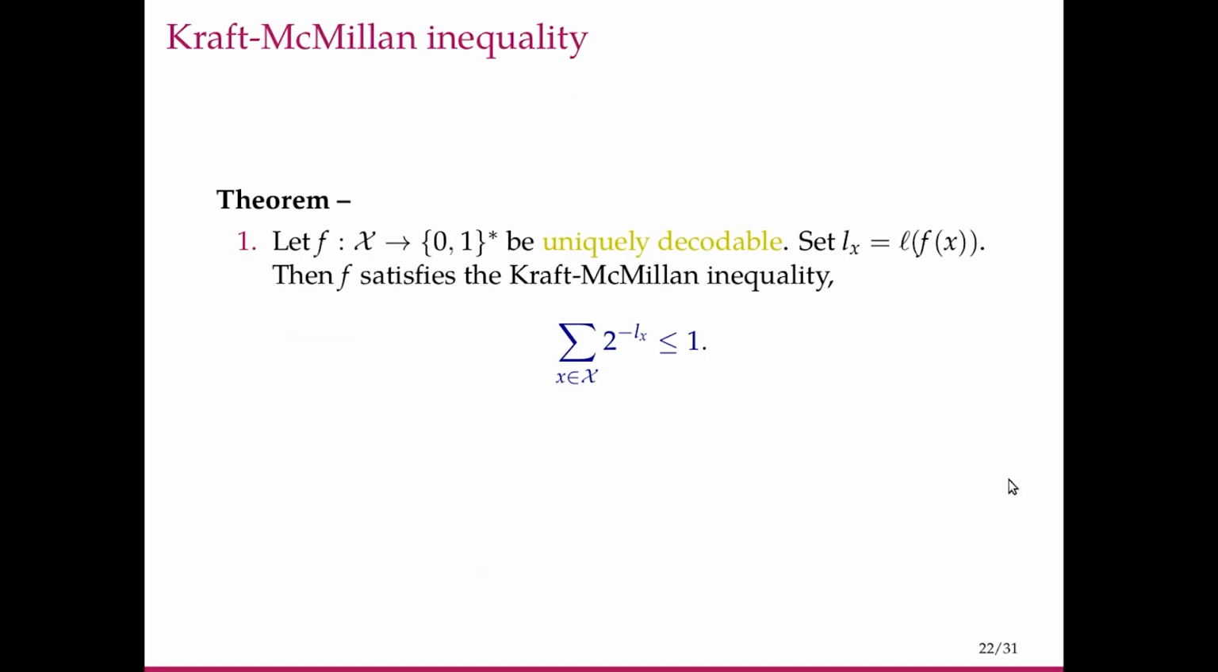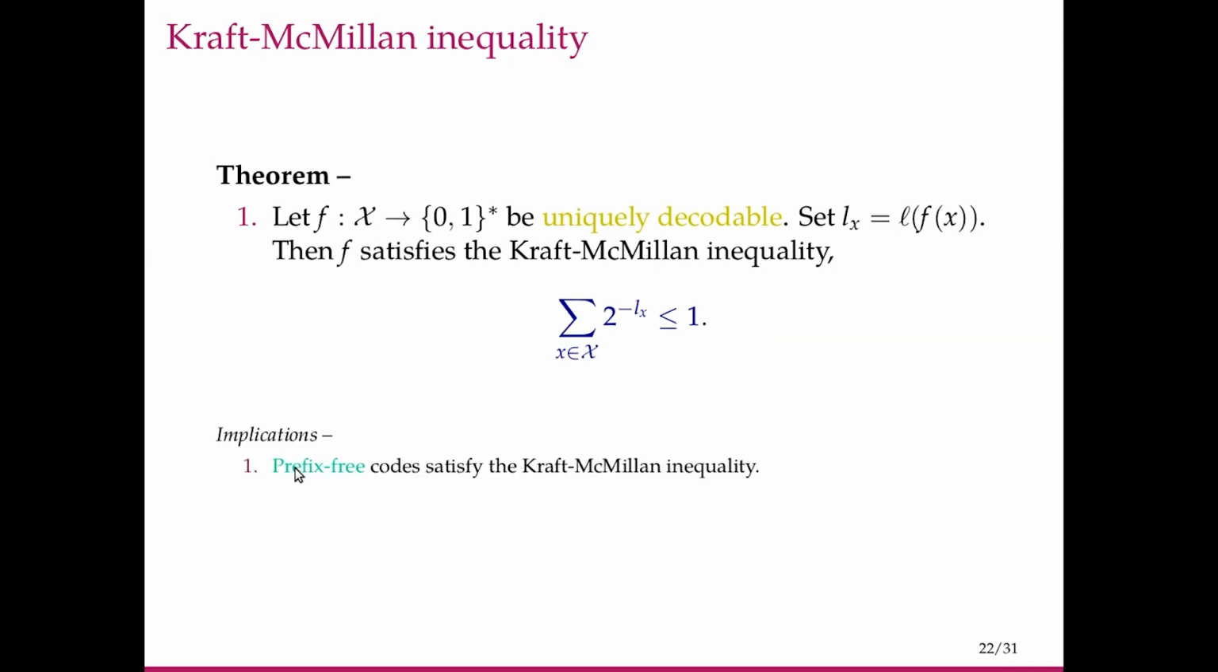So the inequality that will help us do that for some of these is the Kraft-McMillan inequality, which says that for a uniquely decodable code f, if we set L(x) to be the lengths of the code words, then these lengths satisfy this Kraft-McMillan inequality, which is that the sum over all the symbols of 2 to the minus L(x) is less than or equal to 1. So this holds true for uniquely decodable codes. So obviously it should hold for prefix-free codes also, which are actually a subset of uniquely decodable codes.